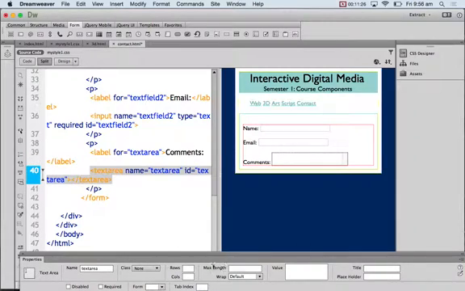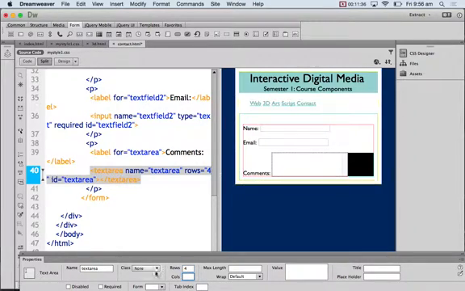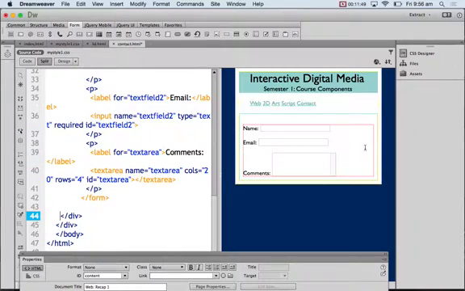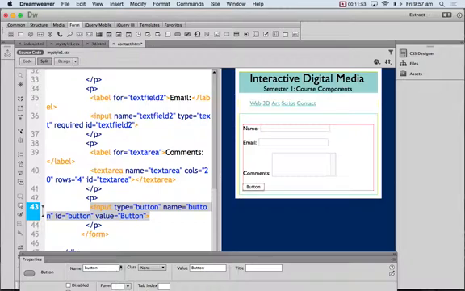And I can choose how many rows and columns it should have, 20, or that's far too much, maybe just 4, and like 10 or 20. So you can choose what should happen there. Finally, if I want, I'll just go and add a button, and I'm going to call the button submit.